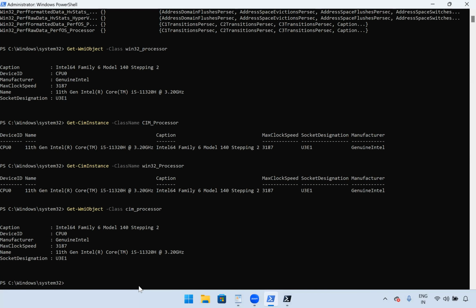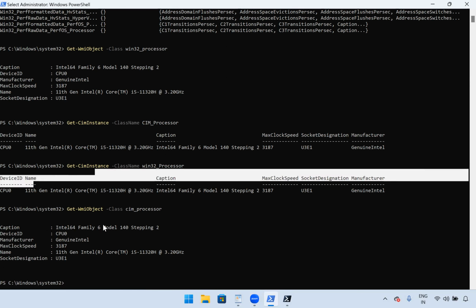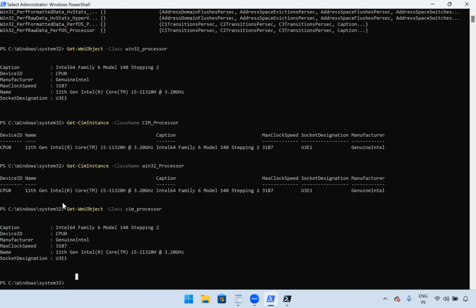Yeah, it's working, right? See, here it's a table format, but here it's a list format. Only a slight difference, but the information is the same. So we'll do some filtration. We'll take only caption and name. We need only this information.